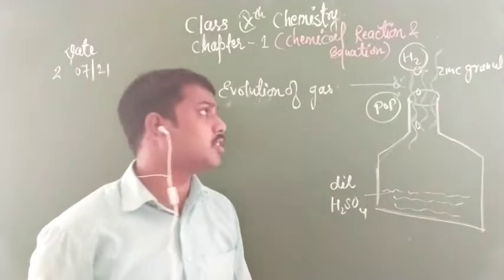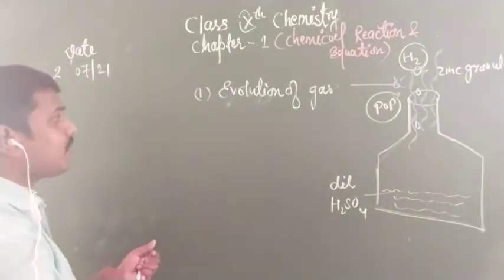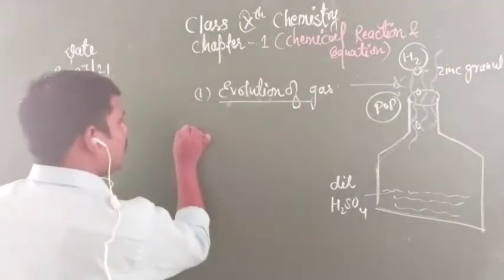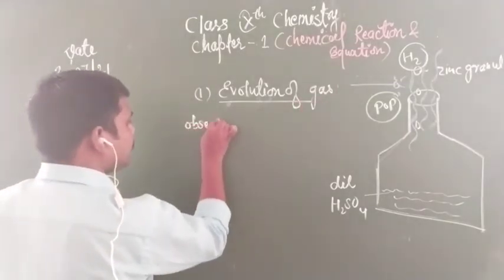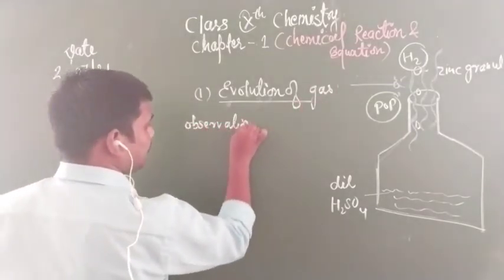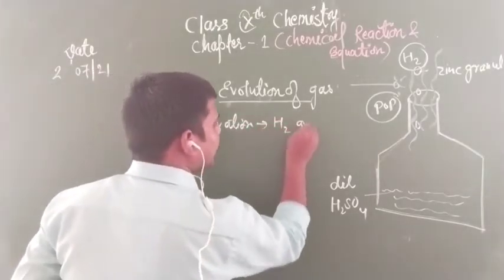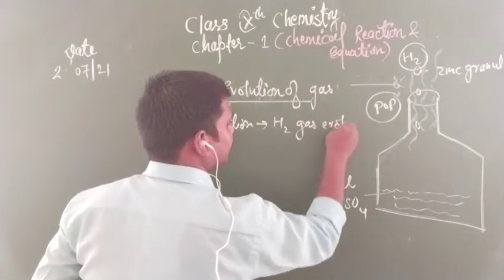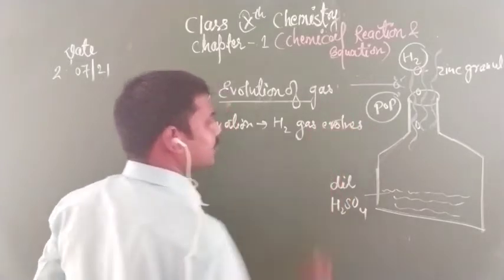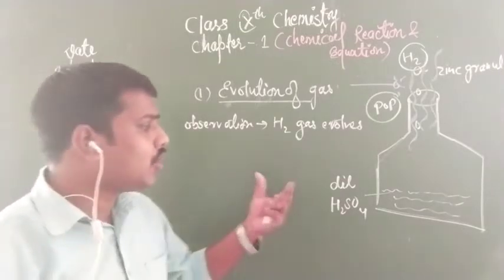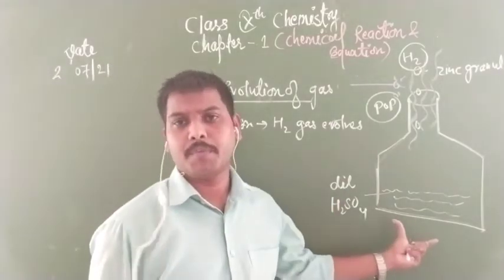Please note in your copy children. Evolution of gas. Now you can write the observation: in this, hydrogen gas evolves. Clear everyone? Now take the chemical reaction, what is the product formed?